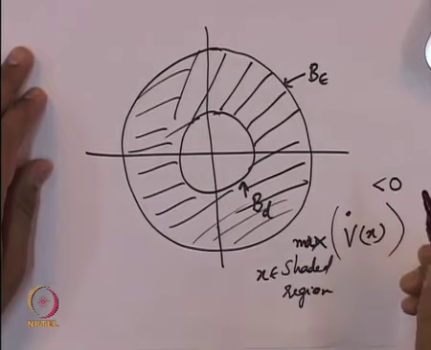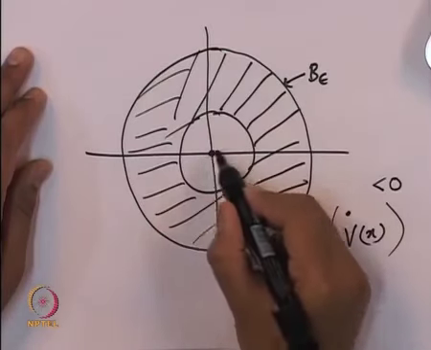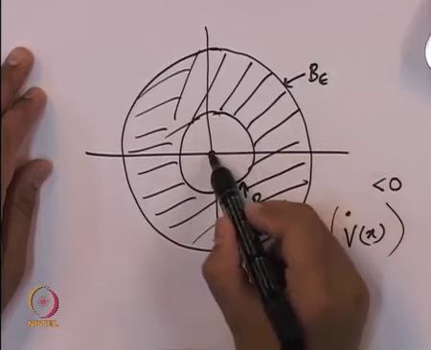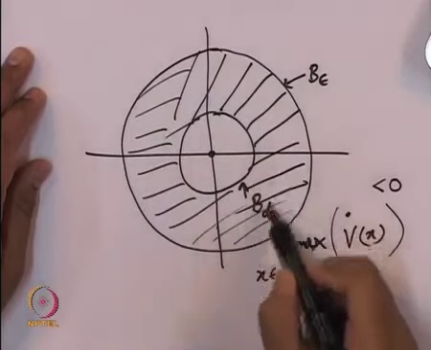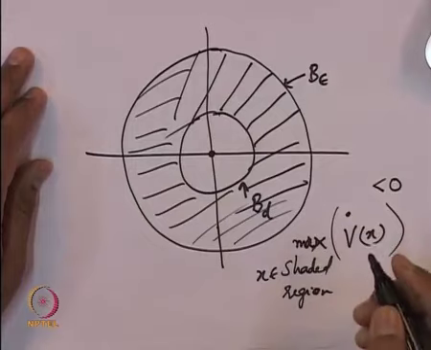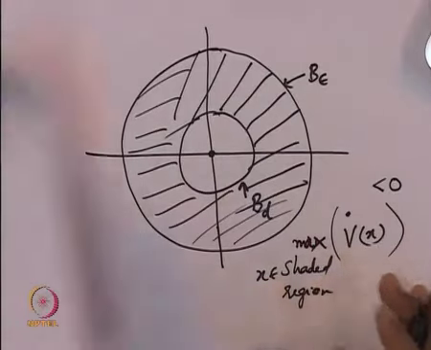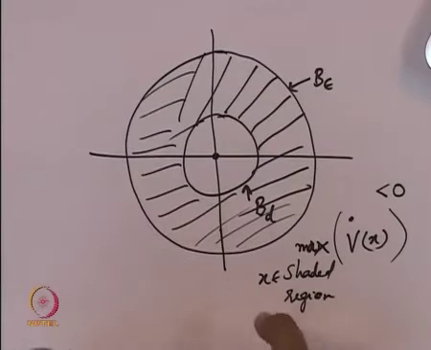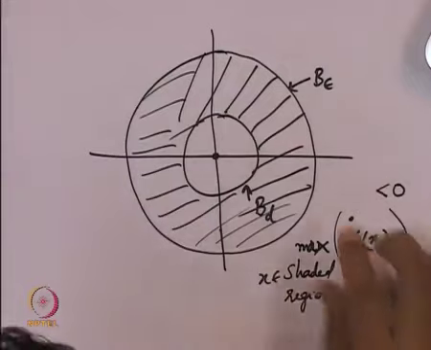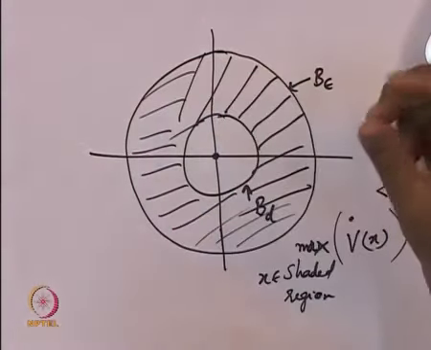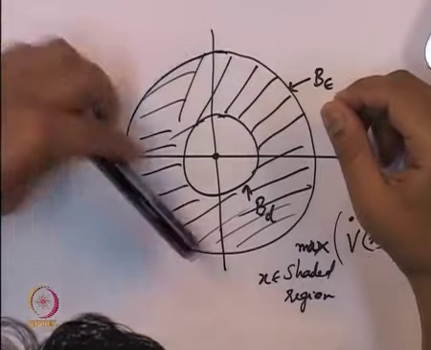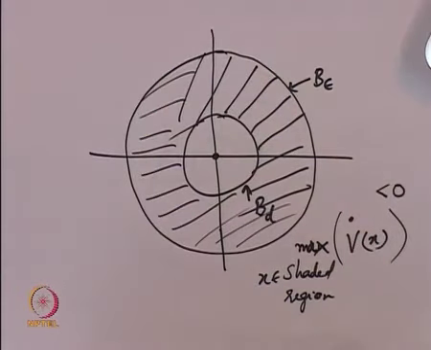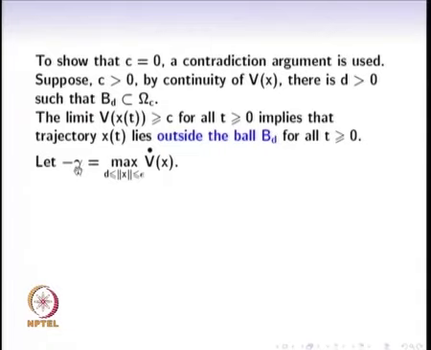Why? Because the point x equal to 0 is ruled out. V dot is equal to 0 only at this center. So hence inside this region, V dot is strictly negative, and it is some function. If it is some function that is strictly negative, we can look for the maximum value of V dot over this shaded region. Even the maximum value is negative. Why? Because it is strictly negative for all points here, hence the maximum value is also negative. So let the maximum value be denoted by minus gamma. So here is some quantity gamma that is positive.